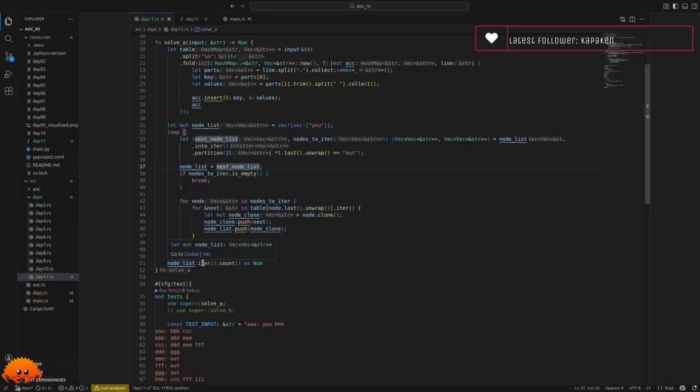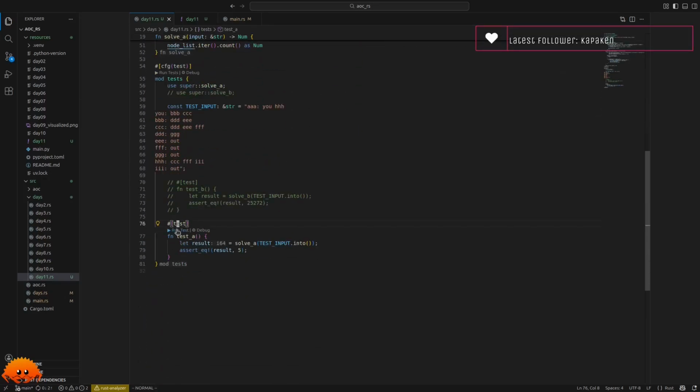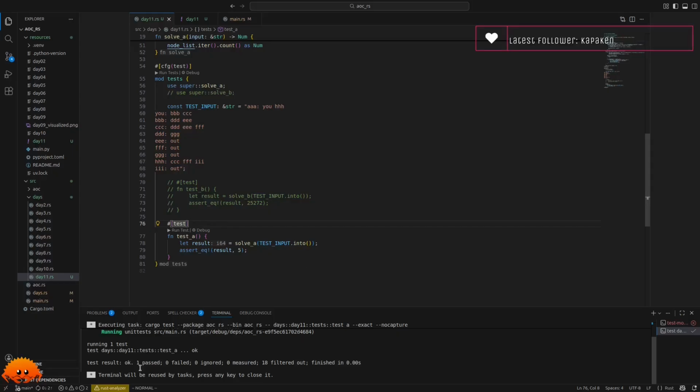So the compiler knows at this point it will always be a valid list. That is kind of insane that the compiler gets this. Even I had to think about that we would lose the node list. And the compiler just understands. Crazy. Okay, and the test is running, which is perfect.